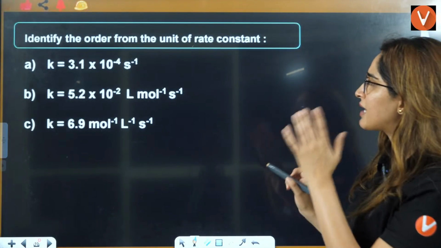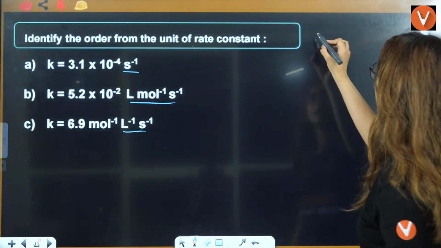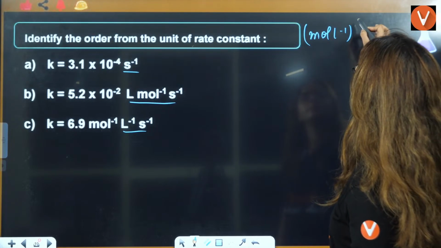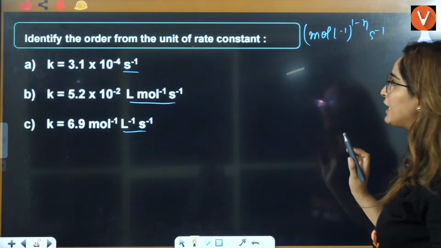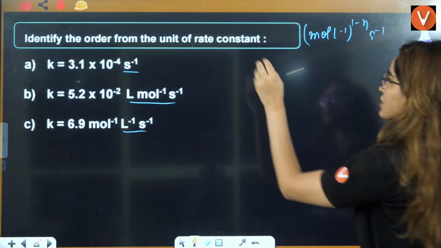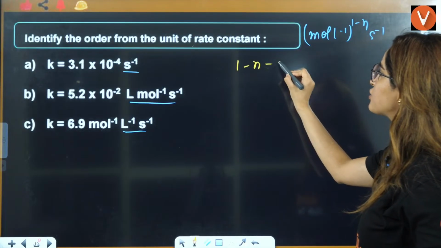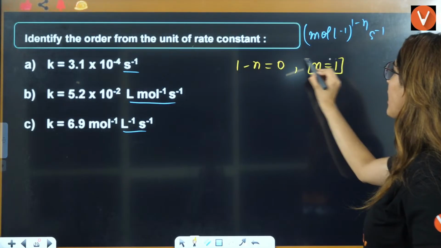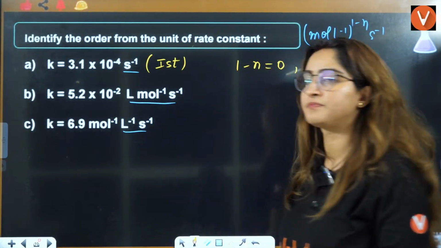First question: K is equal to per second. This is liter per mole. Now, if you see this, K is nothing but mole per liter to the power 1 minus n per second. So, once you put the value, if you just need to have per second, that means this 1 minus n has to be equal to 0. That is only 0 if n is equal to 1. So, that is going to be a first order reaction.